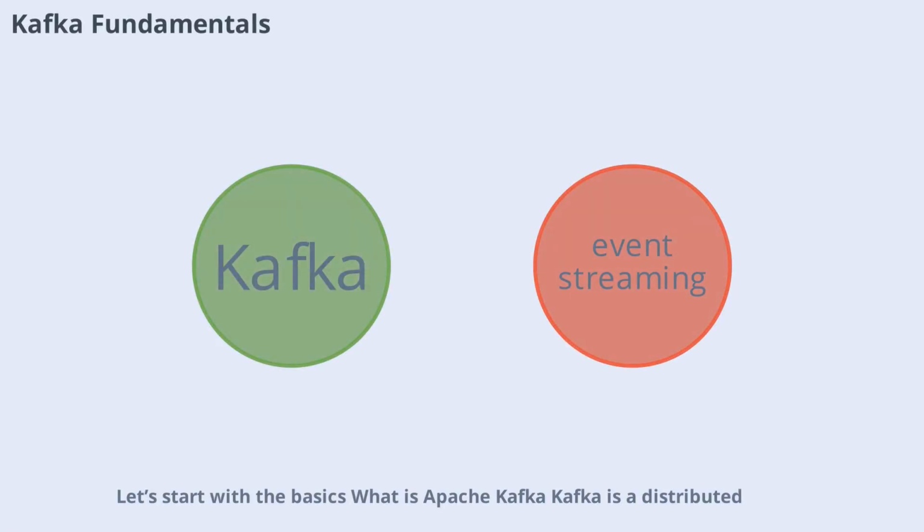Let's start with the basics. What is Apache Kafka? Kafka is a distributed, fault-tolerant, high-throughput event streaming platform originally built at LinkedIn. It's designed to handle real-time data pipelines and streaming workloads at massive scale. Think of Kafka as a commit log that never forgets. Producers append events, consumers read them at their own pace, and Kafka retains everything for a configurable duration. This architecture decouples your services, making them more resilient and scalable.